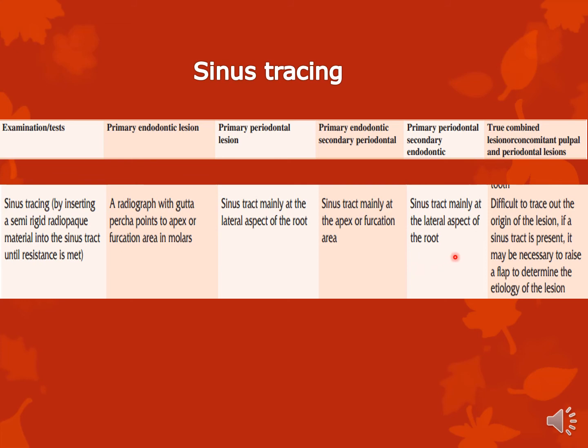Same again. True combined lesions, it's usually difficult to trace out the origin of the lesion if a sinus tract is present, and very often you will see the origin of this lesion only once you open a flap. So I'm going to show you a picture of this also a little later. Just keep this in mind. Sinus tracing in true combined lesions.